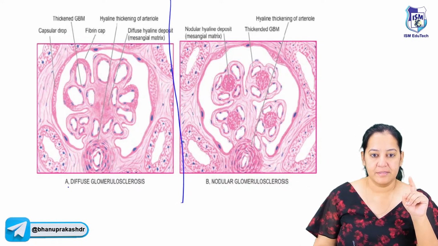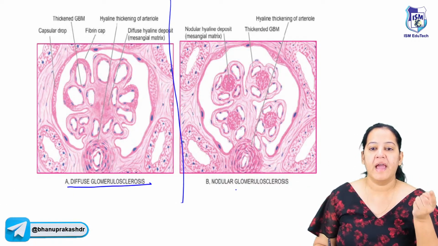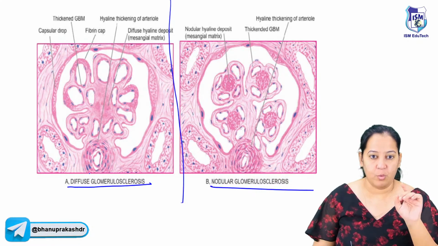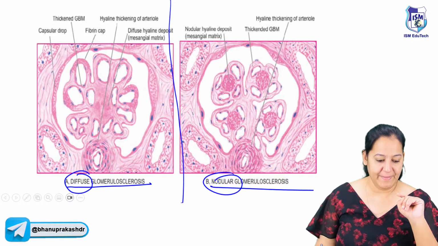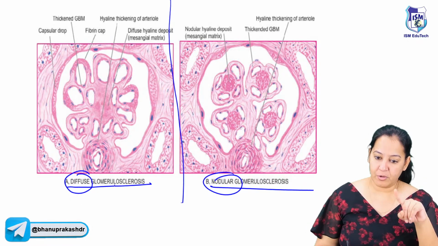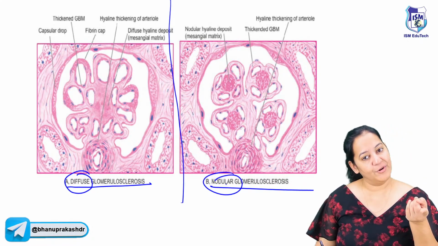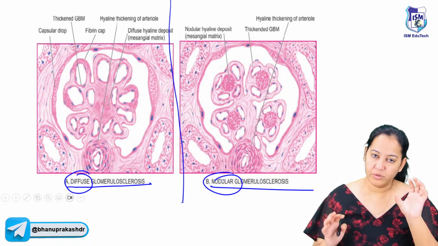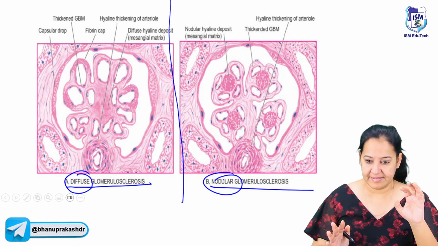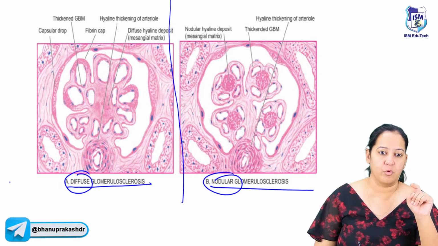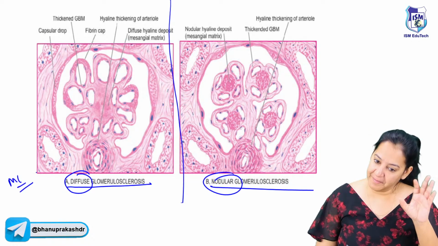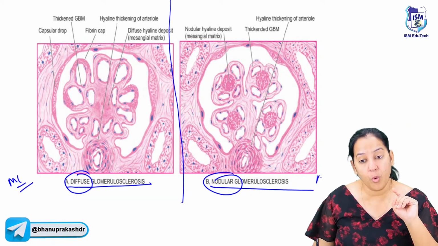So see, this is diffuse glomerulosclerosis, and this is nodular. Let me explain why diffuse is known as diffuse, and why nodular is known as nodular. Both occur in diabetes. Both can occur in type 1 also, and both can occur in type 2 also. Diffuse is more common, 80-90% of cases. But nodular is more characteristic.